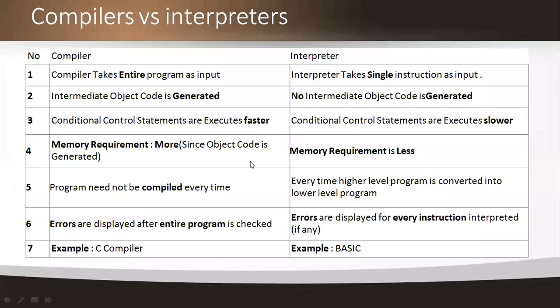So memory requirement is very less in interpreters. And every time the program need not be compiled in the compilers. But in the interpreters, every time the higher level program is converted into a lower level program. This is another most important comparison between compilers and interpreters.